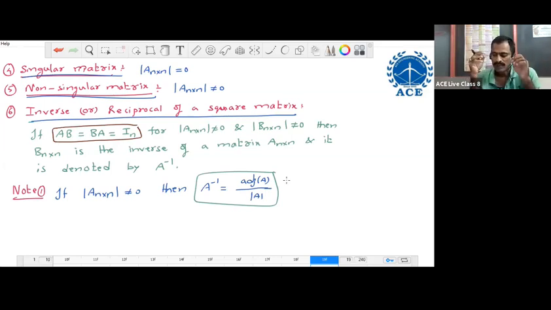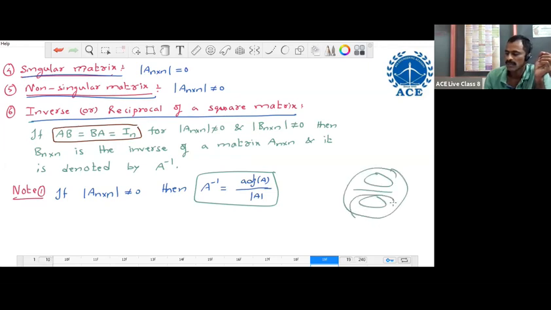We have to find the determinant, and we have to check whether it is 0 or not equal to 0. If the determinant is not equal to 0, we write the inverse matrix. For something by something, for the existence of this ratio, the denominator part must be not equal to 0 only. Here the denominator is the determinant. If the determinant is not equal to 0, the ratio is possible, then inverse is possible. If determinant is 0, the ratio is not possible, inverse is not possible. That is why for non-singular matrices, inverse exists.